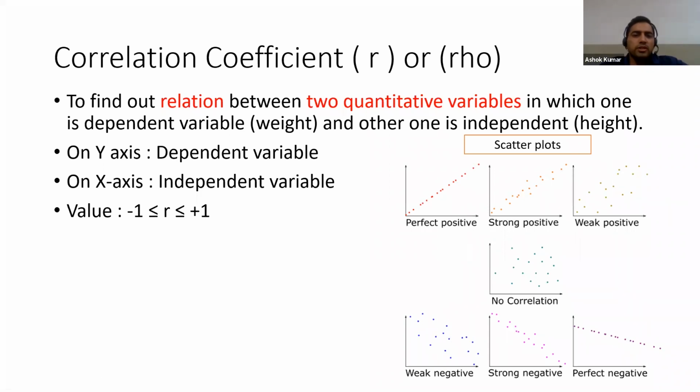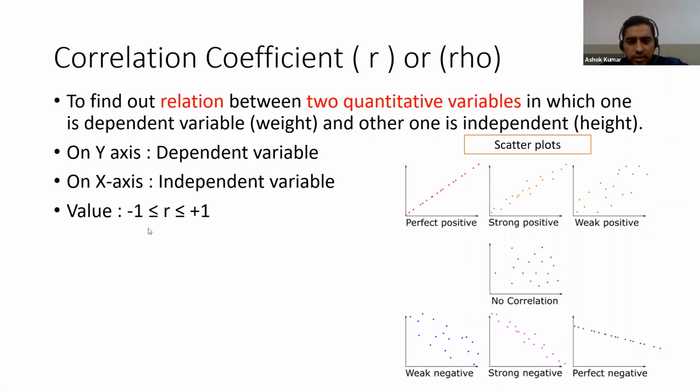So first of all, what is a correlation coefficient R or rho? We know very well about this. It finds the relation between two quantitative variables, in which one is a dependent variable, for example, weight, and the other one is independent, for example, height. So weight depends on height.